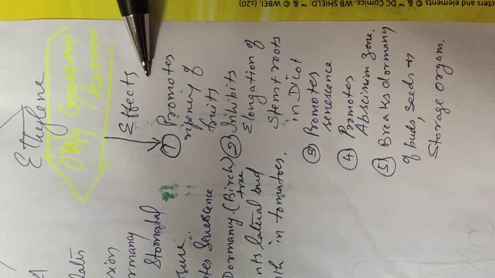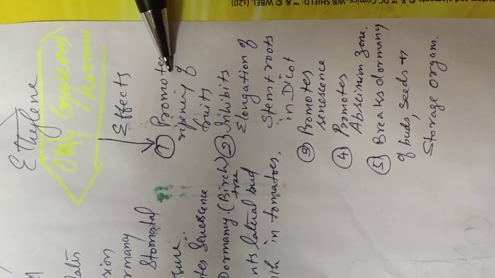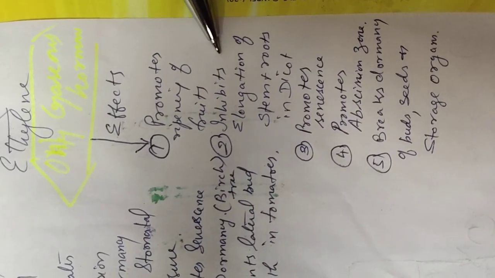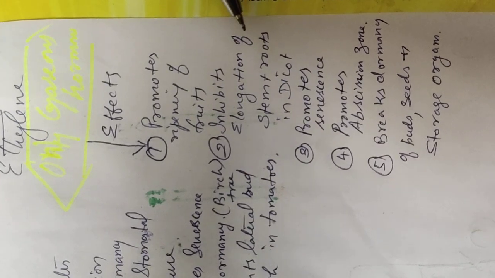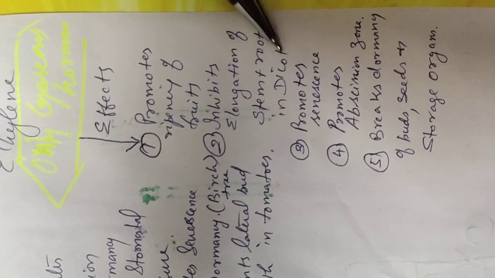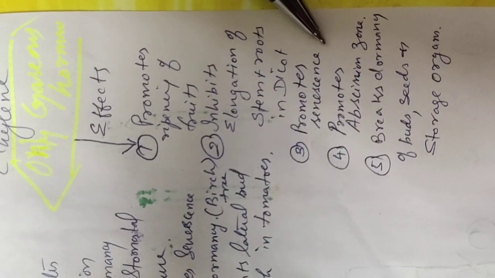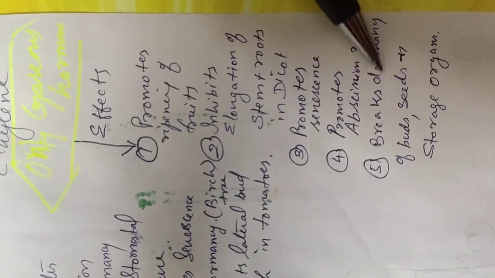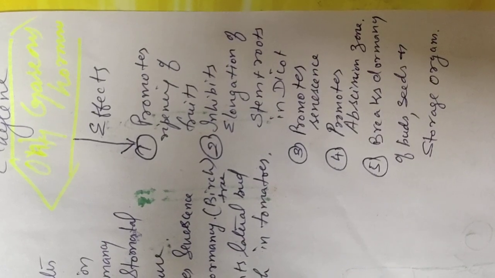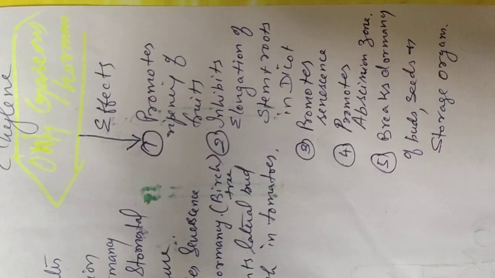Now we will see the effects. Main effect is ethylene is essential for ripening purpose. Okay, fruit ripening, and it will inhibit elongation of stem and roots in dicot plant. And that's why we are calling it an inhibitor. It also promotes senescence, promotes abscission. Okay, then breaks the dormancy of buds, seeds and storage organs. This is a good thing. So you can apply a little bit of ethylene before you sow your seeds. So it promotes growth of the seeds.